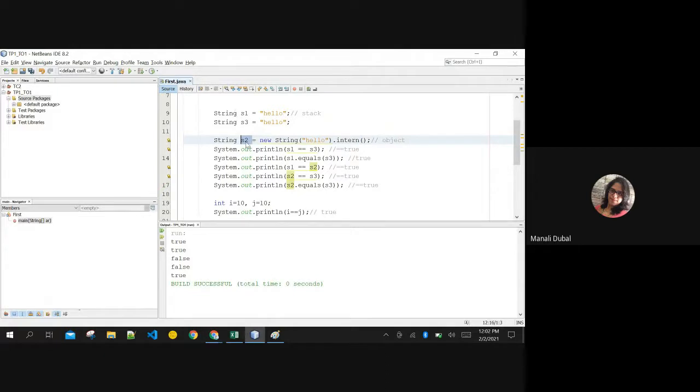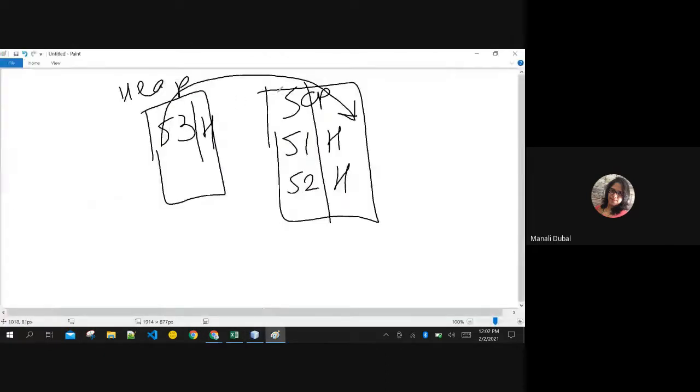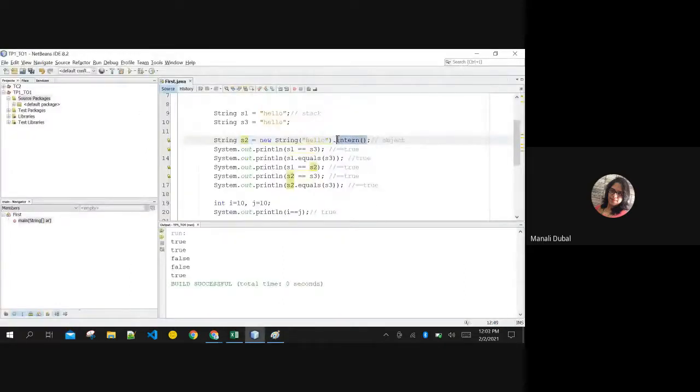I want S2 to be on the same level with S1 and S3 in the same SCP. I want this to point to SCP. With the intern method, I can do this. If I do this, then the memory location of every variable will be the same, even S1, S3, even S1, S2, even S3, S2. Everything will be the same. Let me show it. Everybody is seeing this or not?